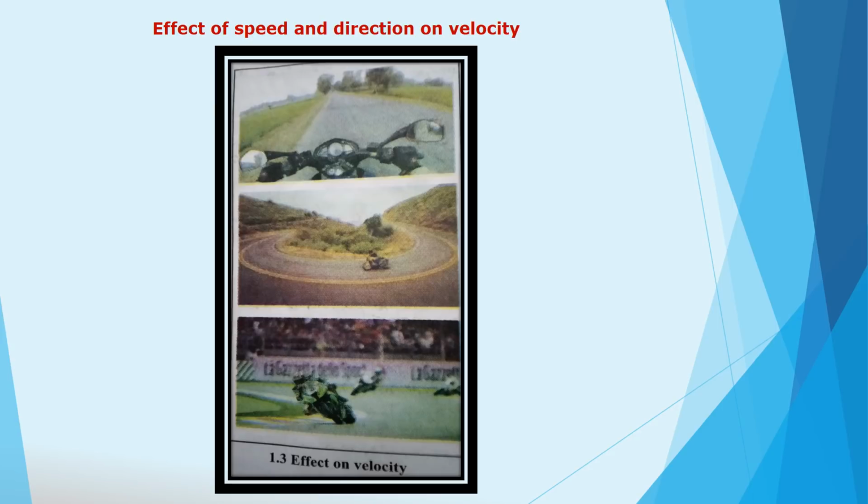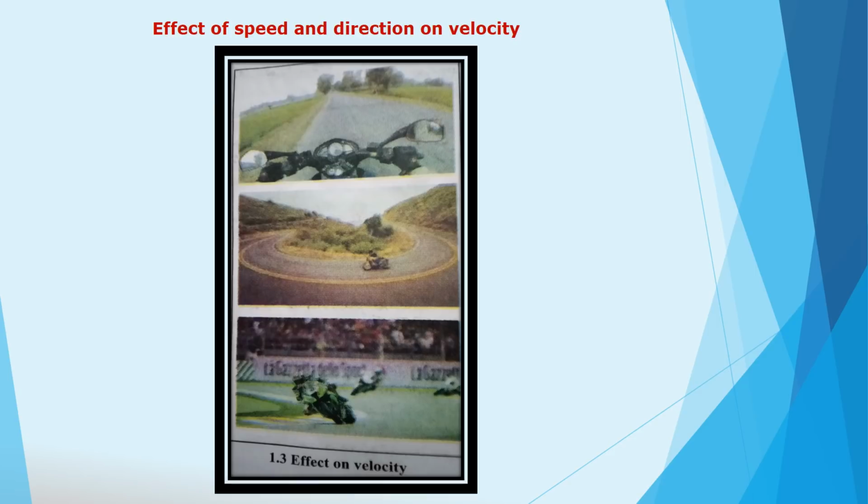In case of a turning on the road, will the velocity and speed be the same? If Sachin changes the direction of the motorcycle, keeping its speed constant, what will be the effect on velocity? In case of a turning on the road, the velocity will certainly have to change, and usually also the speed.